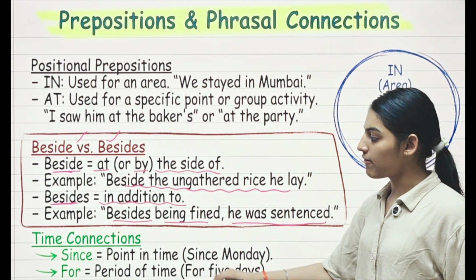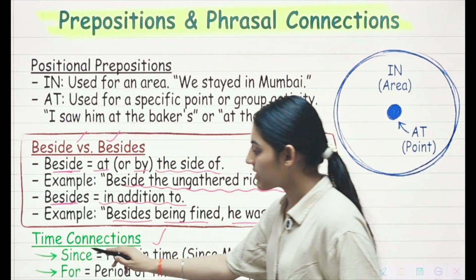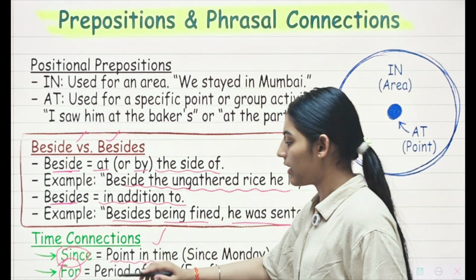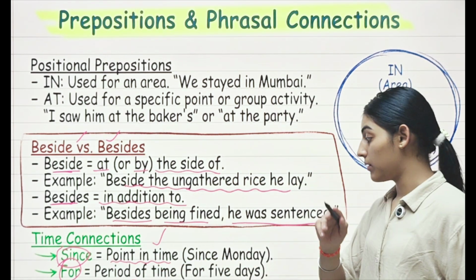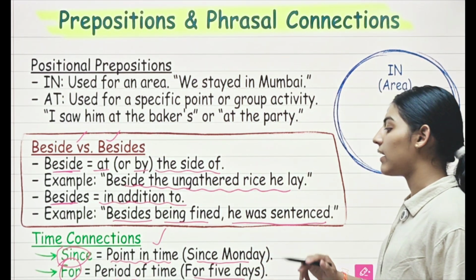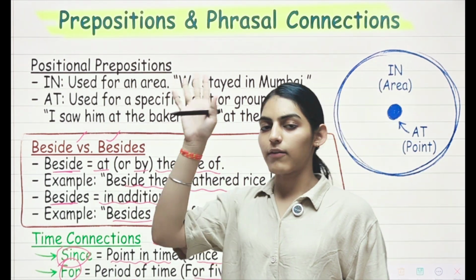Then we have time connections. Whenever we say since and for, since means a point in time and for means a period of time. This is quite important. Since Monday, and for will be used for a period, like for 5 days.